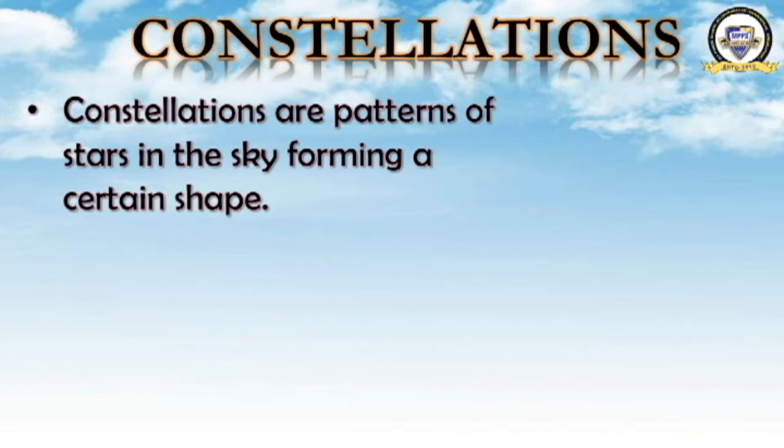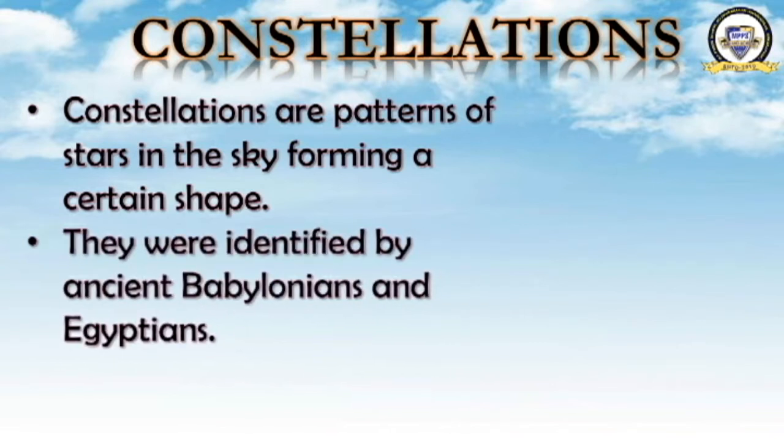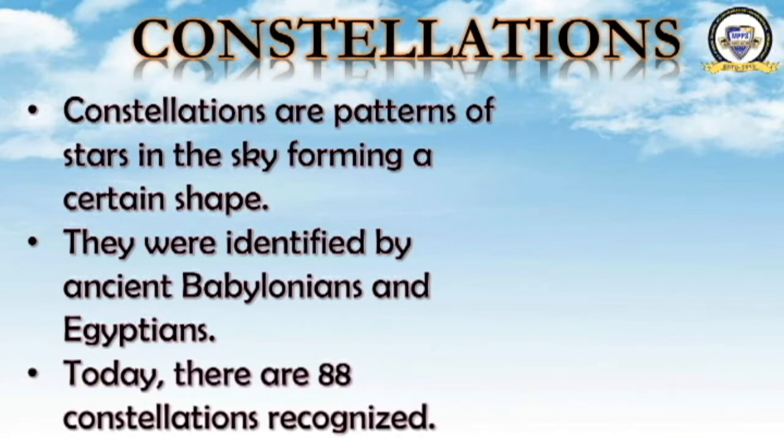Some patterns have been formed by the stars, and that pattern or shape is known as a constellation. They were identified by ancient Babylonians and Egyptians.